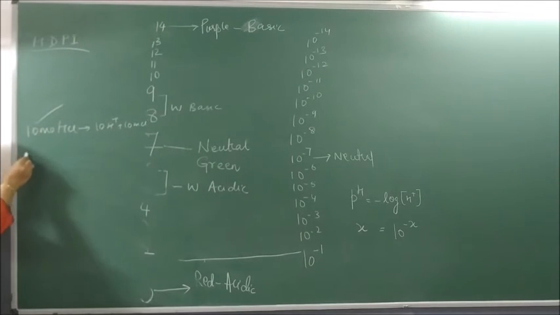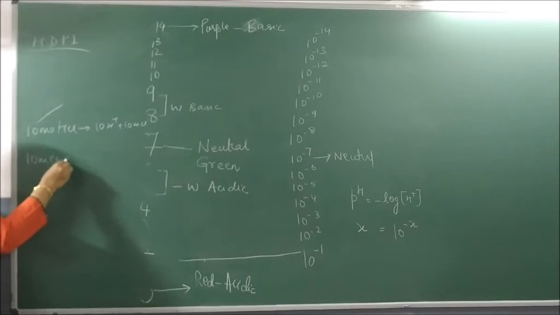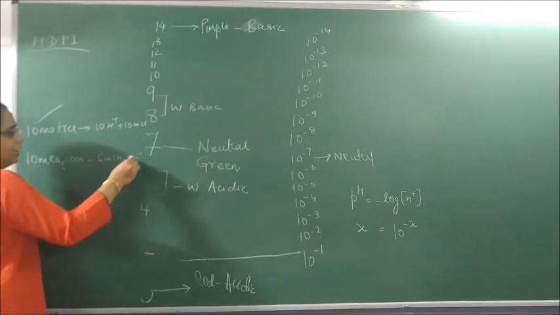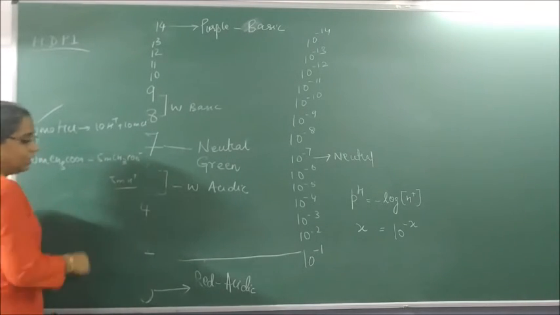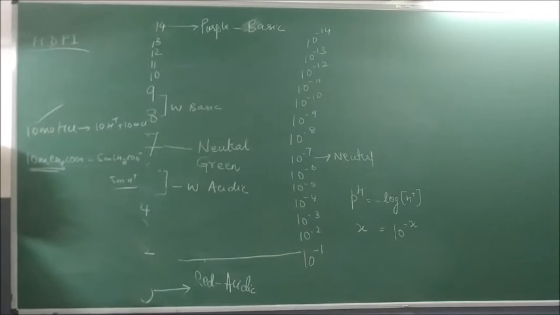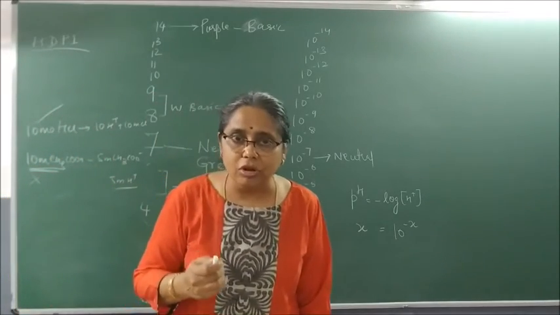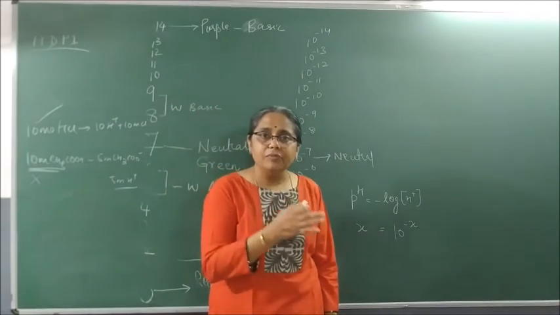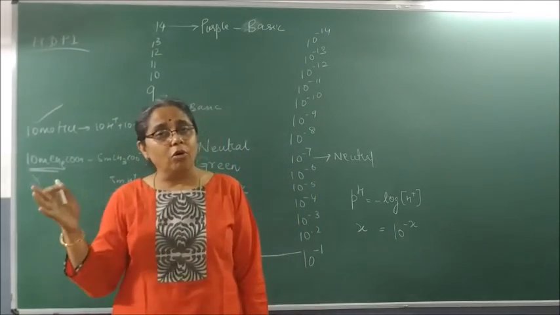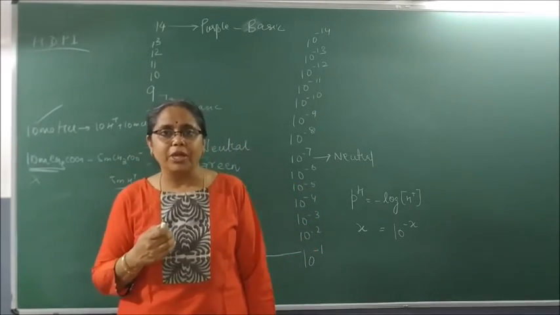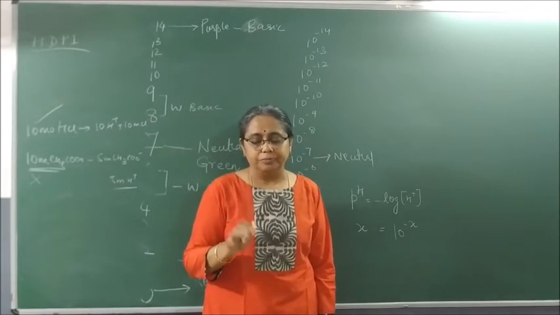Strong acid. But if I take 10 moles of CH3COOH and I get only 5 moles of CH3COO minus and 5 moles of H plus ions, that means 5 moles of CH3COOH is not broken down into ions. So it is what acid? Weak acid. An acid which completely ionizes, strong acid. An acid which does not ionize fully, weak acid. A base which completely gets ionized and gives a lot of OH minus ions is a strong base. If it gives less OH minus ions, it is a weak base.